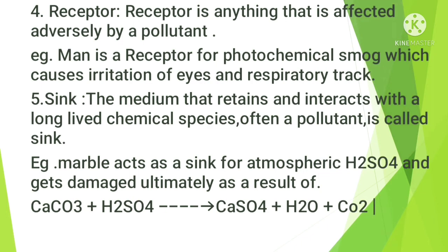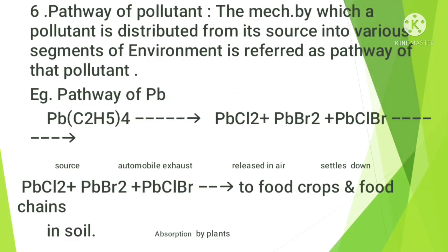Again, the next example is the ocean. The ocean also acts as a sink for atmospheric CO2. The ocean has water, so water plus CO2 gives rise to HCO3 minus, bicarbonate, and carbonate. Then the next term is pathway of pollutant. The pathway of pollutant is the mechanism by which a pollutant is distributed from its source into various segments of the environment.